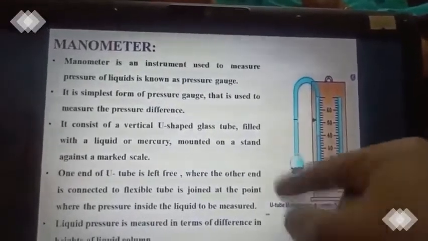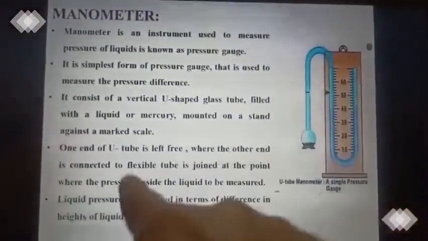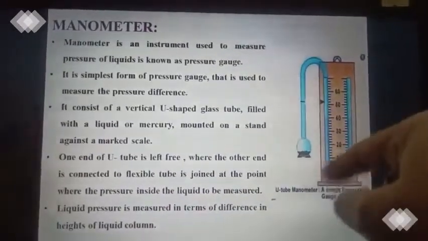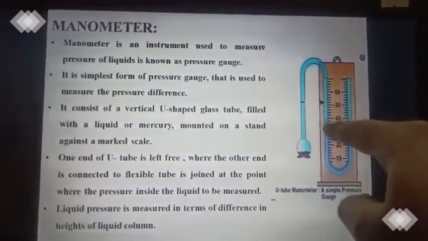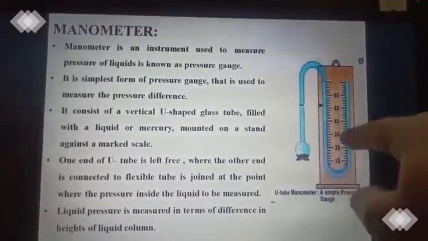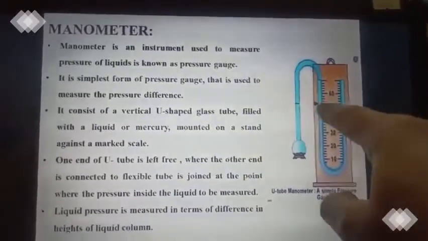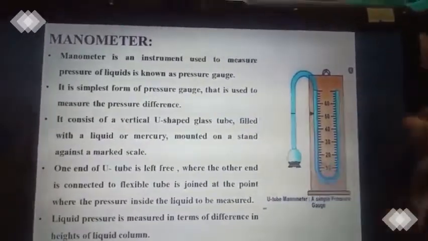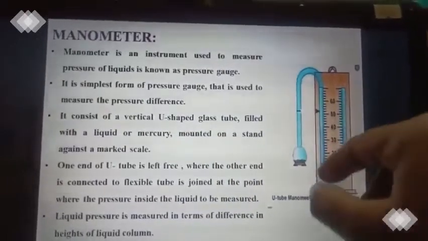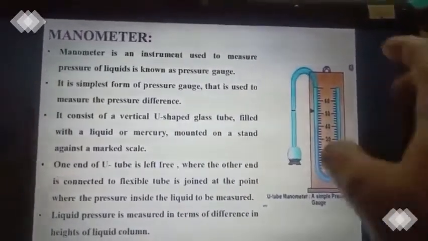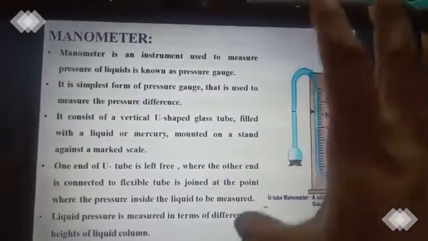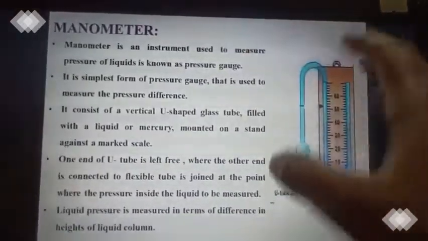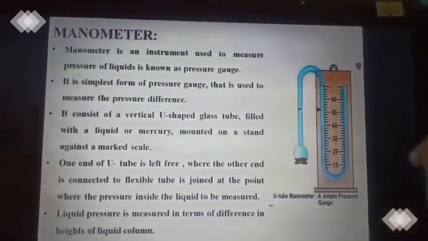Clear? So how are we going to measure? The liquid pressure is measured in terms of the difference in the height of the liquid. So when you do an activity, you will come to know there will be a change in the level of the liquid column in the U-shaped tube, and that difference will give you a height. Based on that height we have a formula to find out the pressure. So when we apply that, you will find out the pressure of the liquid. You are just simply going to learn about a manometer, what is the construction, how it is working. Clear? We are not going deeper into the concept. When you go to a higher class, you will be learning more about a manometer.